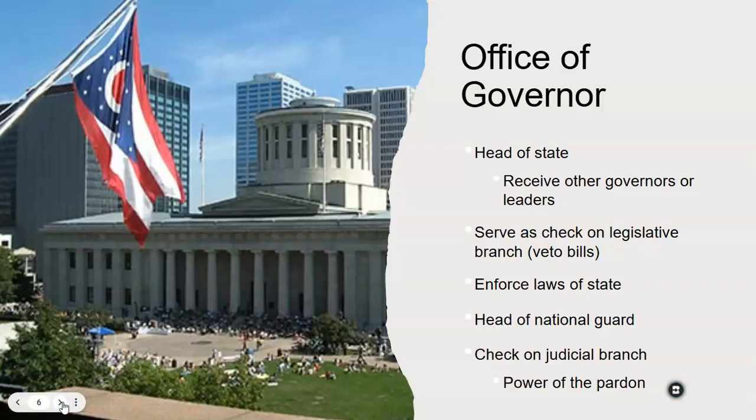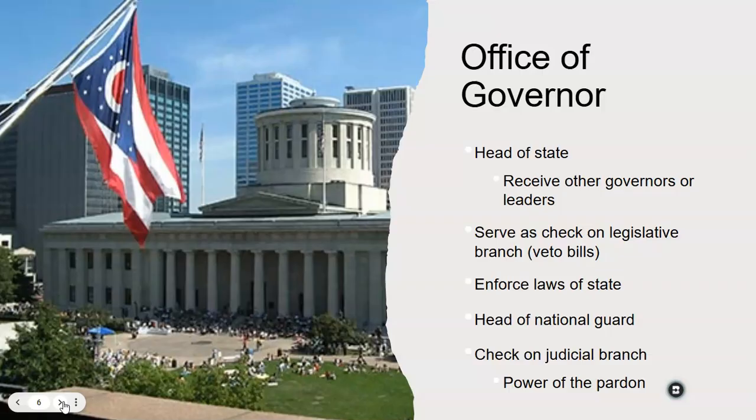So the office of governor, they are considered the head of the state. So they have a role that if there are other governors or representatives of the federal government that are coming to your state, generally the governor is going to receive them. Anytime the president comes to Ohio, generally Mike DeWine is going to go and receive him, welcome him to the state, if you will.